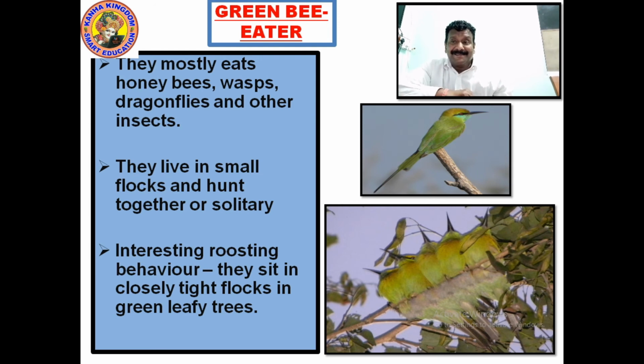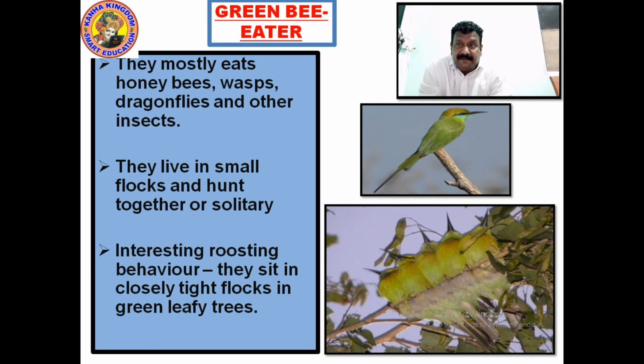Interesting roosting behavior. They sit closely in tight flocks in leafy green trees. Roosting behavior means they are very much roosted. They sit actually for hunting and all. They keep all their wings intact. You can see in the photograph how it sits.